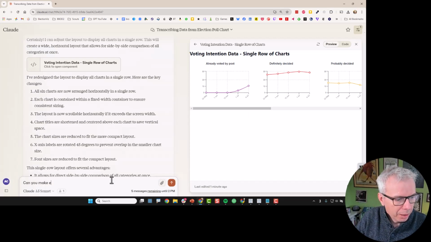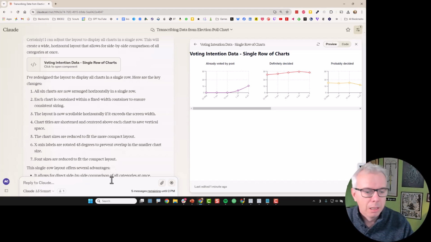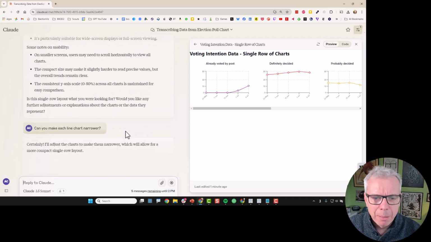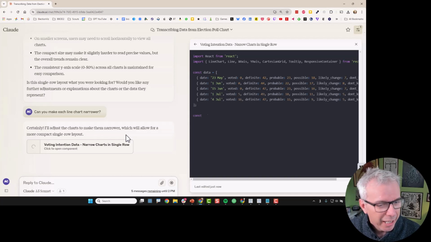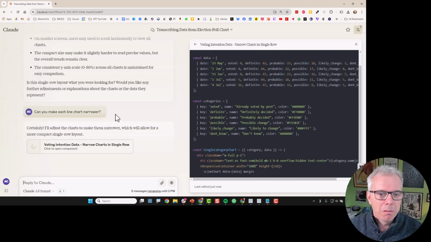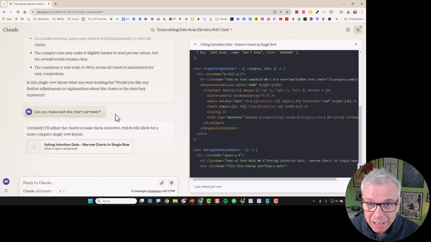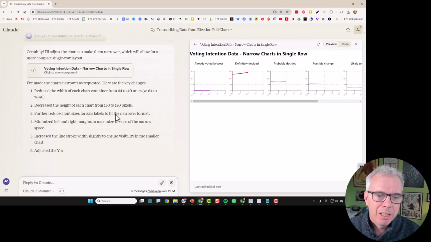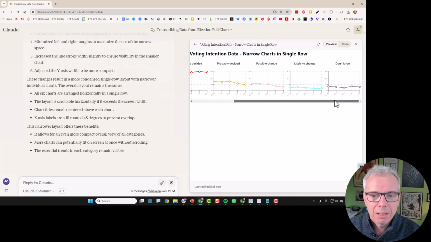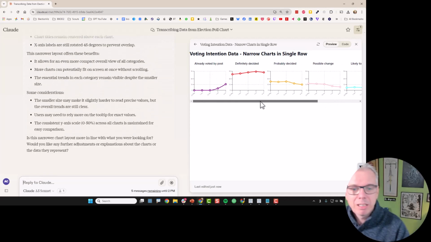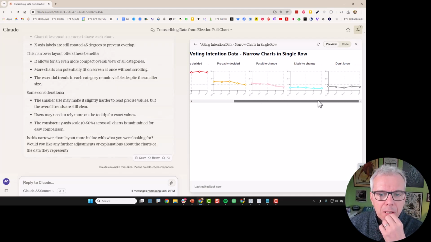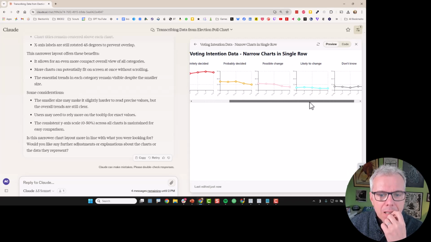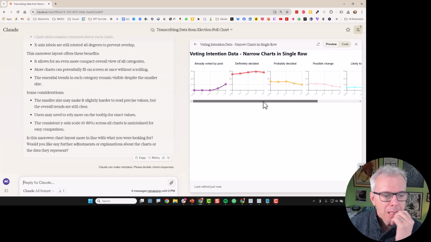Can you make each line chart narrower? So I've asked it to make it narrower just to try and maybe make this fit onto a PowerPoint. And again, I think the multi-row grid is probably the better one here, but this is me just teasing out views. Right, so there you see that's good, right? It's actually made the lines thicker. Already voted by post, probably decided, possible change, don't know.